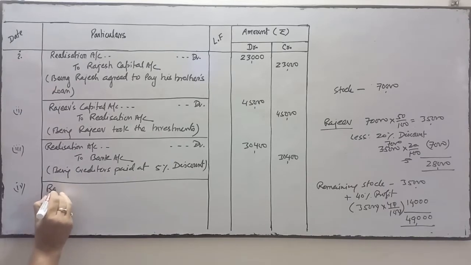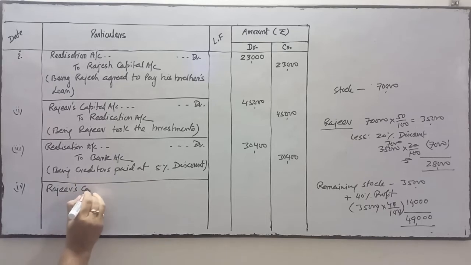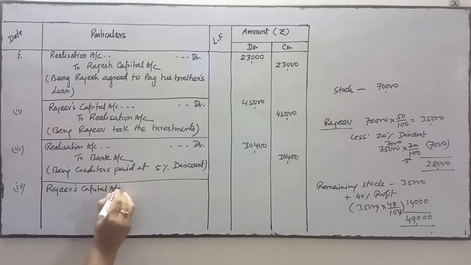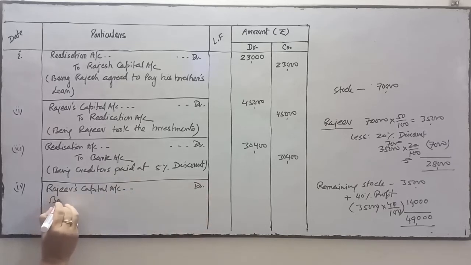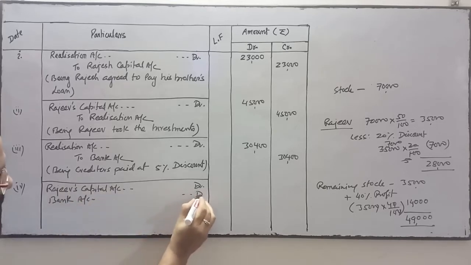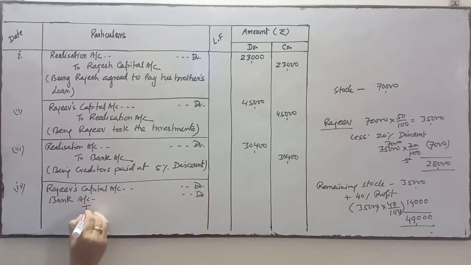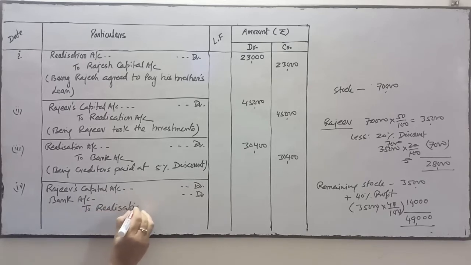So the entry will be Rajiv's capital account debit, bank account debit, to realization account, which will be posted on the credit side of the realization account.